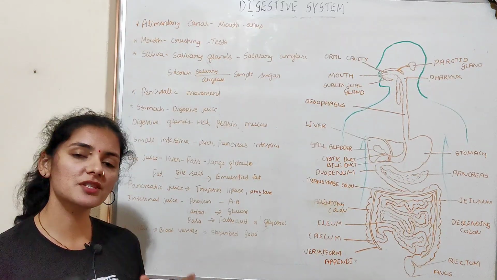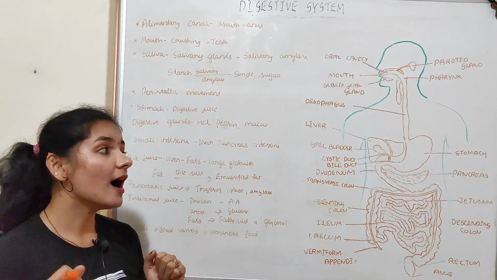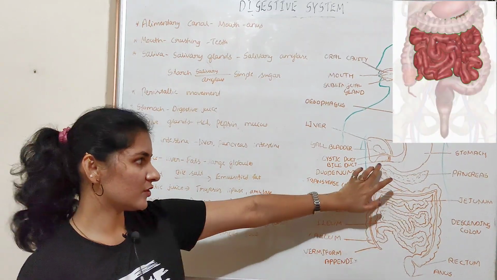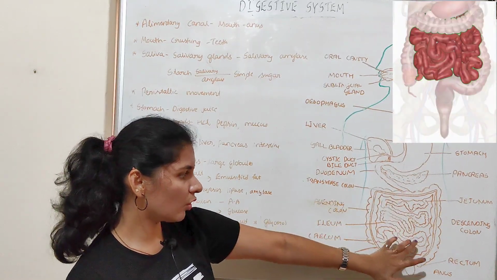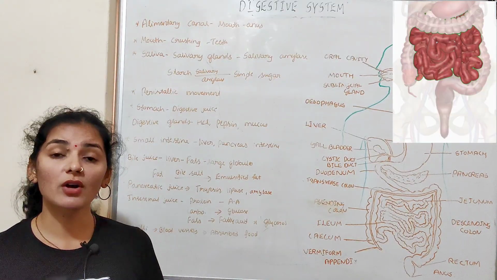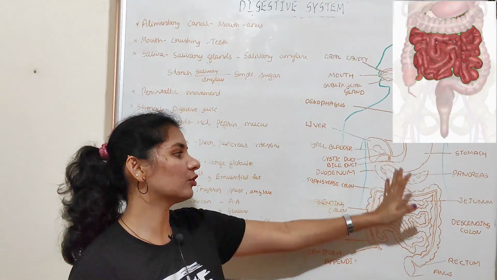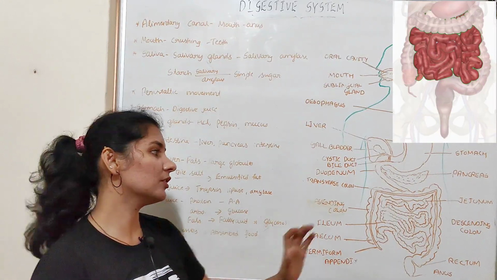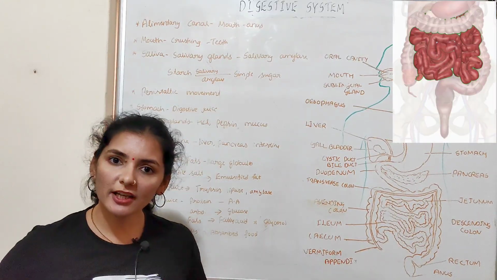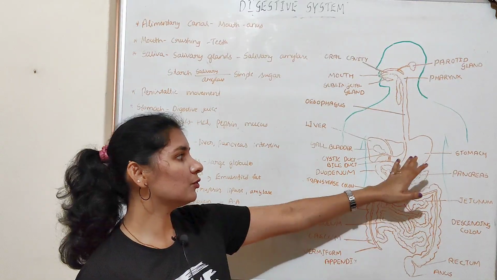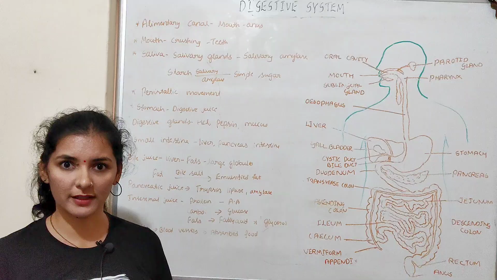In the stomach, the food stays for about 4 to 5 hours. After that, the food enters the small intestine. So as you can see, this long, highly coiled part is the small intestine part of the alimentary canal. The small intestine is a very long part of the alimentary canal. Because of its highly coiled nature, it can fit into a small abdominal cavity. It receives food from the stomach after 4 to 5 hours.